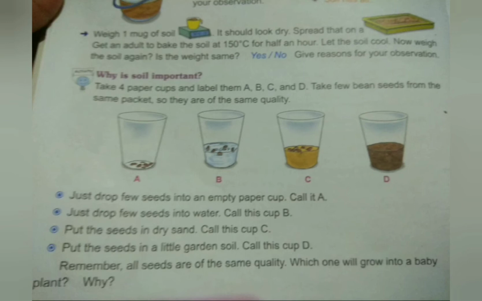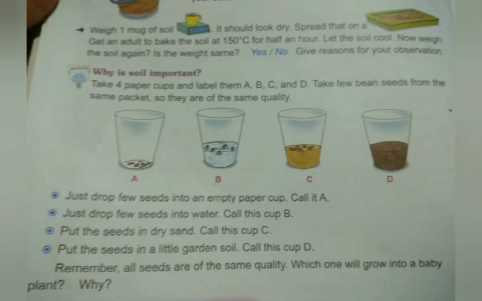Why, children? Can you think and tell me why there is a change in weight of the soil? Because, children, after drying and baking the soil, the water present in the soil escapes and there will be less weight. Okay, the weight will reduce the second time. After drying and baking it, the weight of soil will reduce.